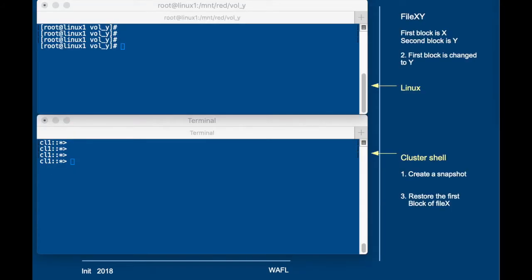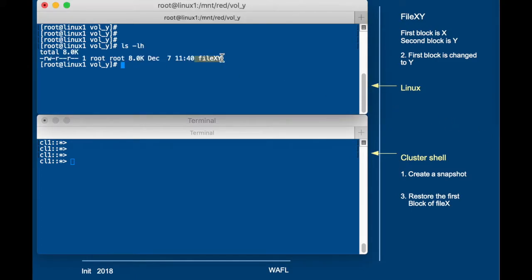The next thing we do is we will restore a single block from a file of, in this case, 8 kilobytes. So first let's have a quick look at the file. We've got a file called fileXY and it's 8 kilobytes in size. Now we'll check the contents of the file first. We use the more command for that.